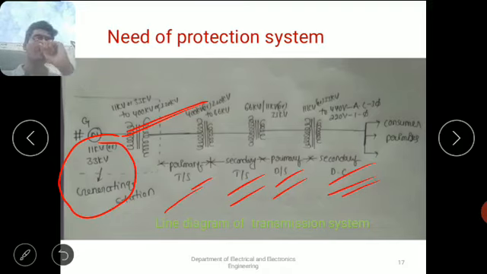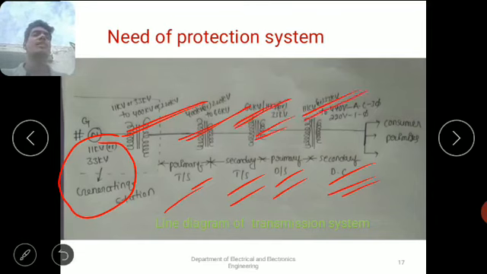Next, that voltage can be decreased to 66 kV according to our requirement, then 66 kV is converted into 33 kV. Next, 33 kV or 11 kV is converted into 440 volts three phase and 220 volts single phase. These are the consumer voltages.